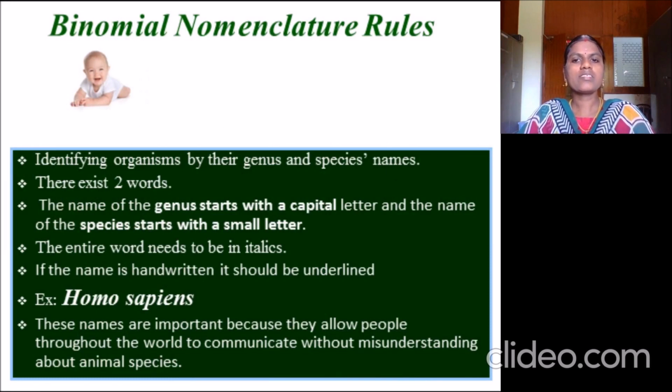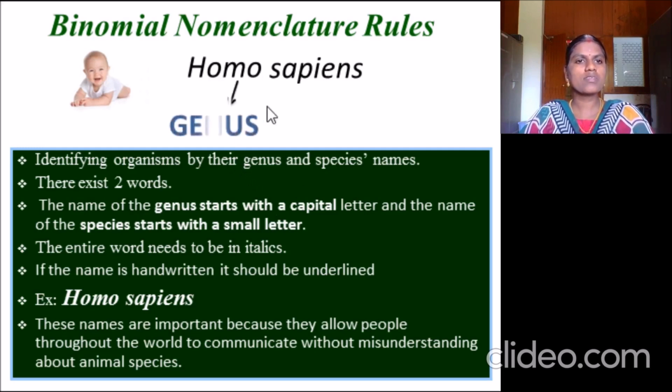So there are some rules for binomial nomenclature. It means the naming of the organism. For example, the scientific name for human is Homo sapiens. Homo is the genus name and sapiens is the species name.